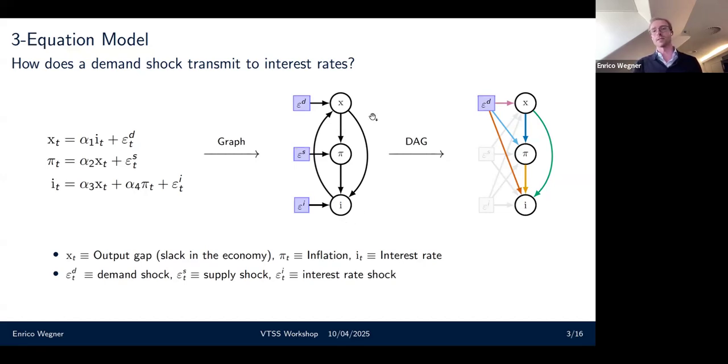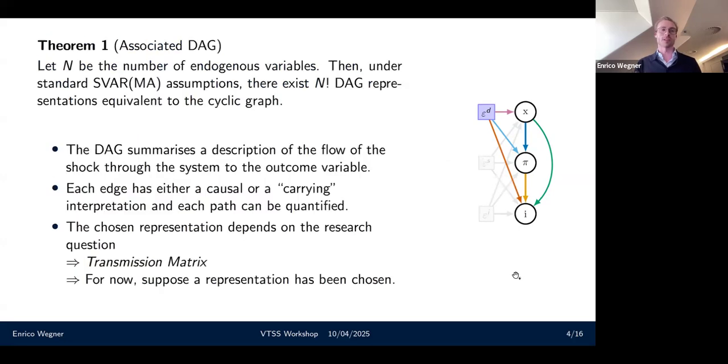The only difference being that, instead of having the cycle, I now have direct edges from the demand shock to more than one endogenous variable. I can prove this in general, by saying that if I have an n variable SVARMA model, there are going to be n factorial DAG representations. Each of them represents an equivalent causal and observational setting.